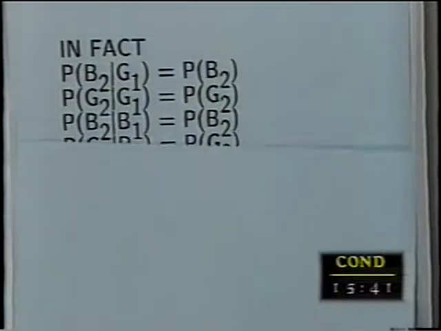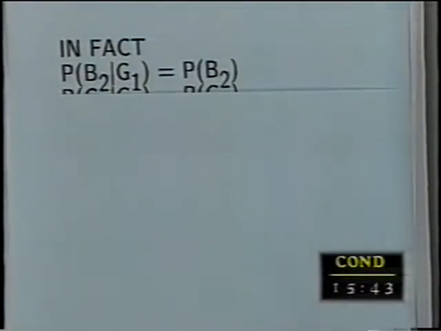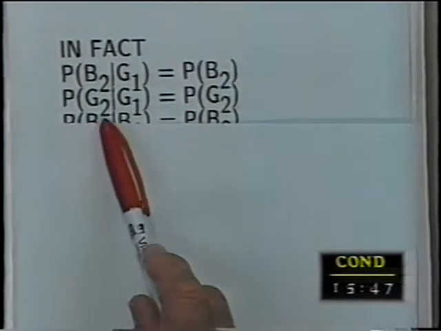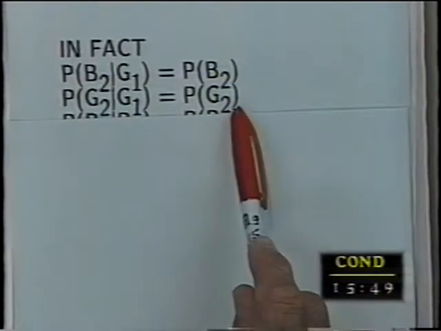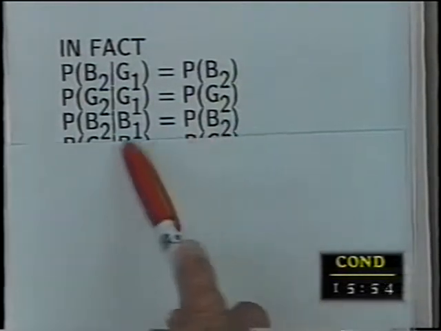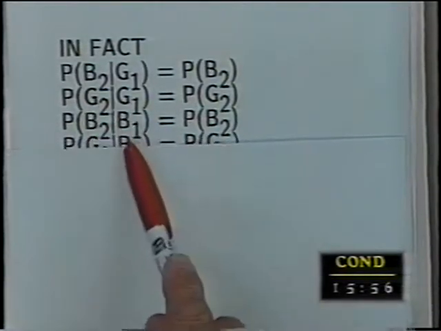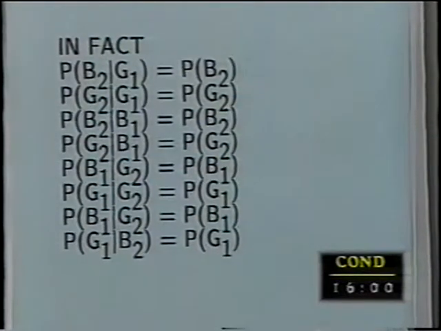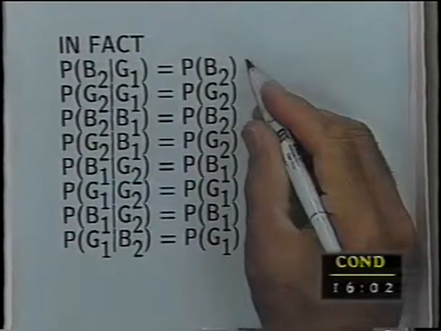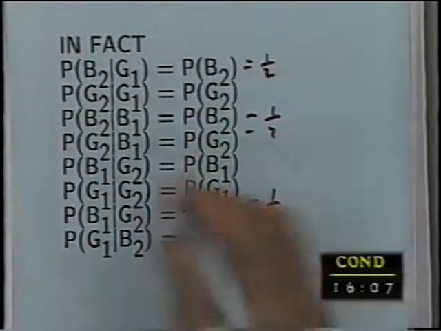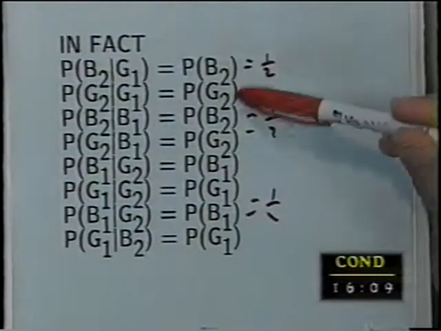And what we find is this: if you check boy second given girl first, that's the same as boy second. Girl second given girl first, that's the same as girl second. Boy second given boy first, that's the same as boy second. The event in no way is influencing. Pick any one of them you like, in our example, they're all equal to 1/2. Everything is equal to 1/2, and therefore they're all equal.